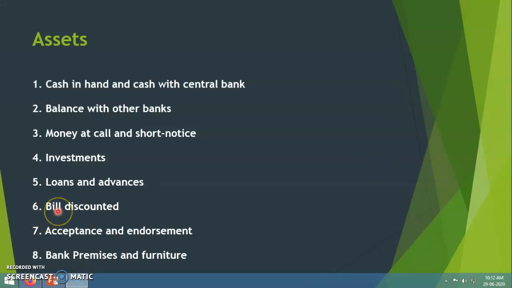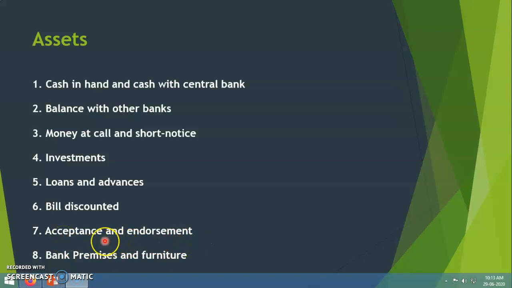Now, bills discounted. Banks are discounting bills of exchange for their customers. All these discounted bills with the banks are its assets, because at the maturity of the bill the bank will get the money back. Then acceptance and endorsements.